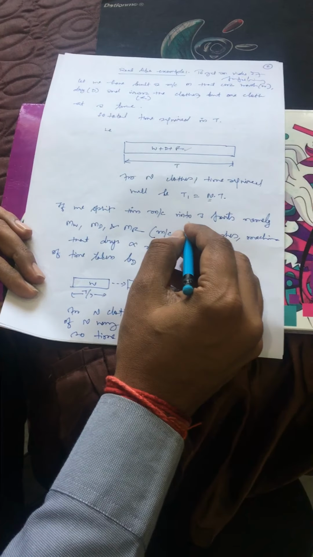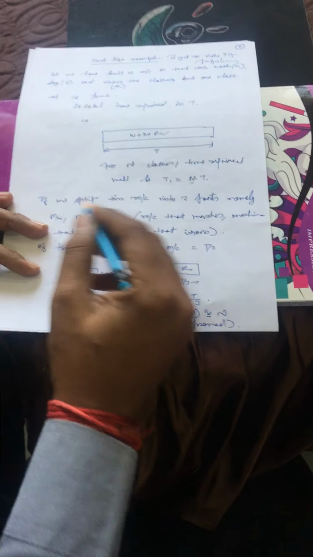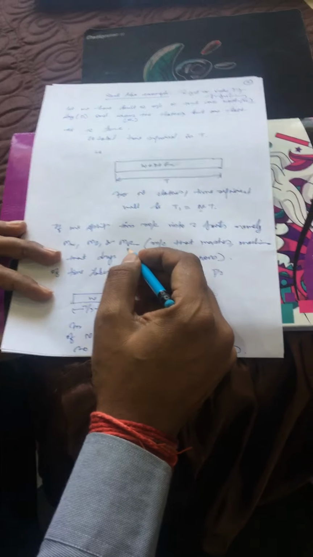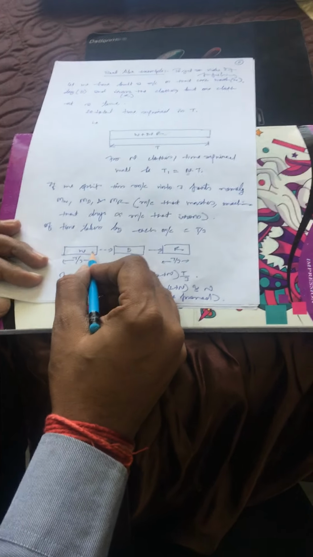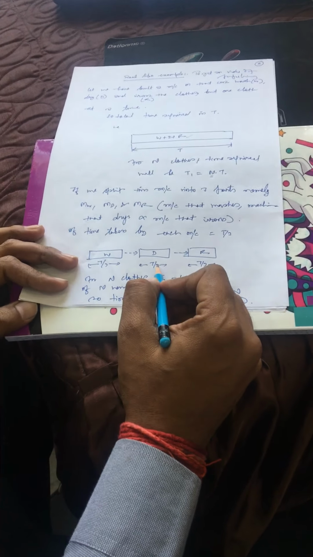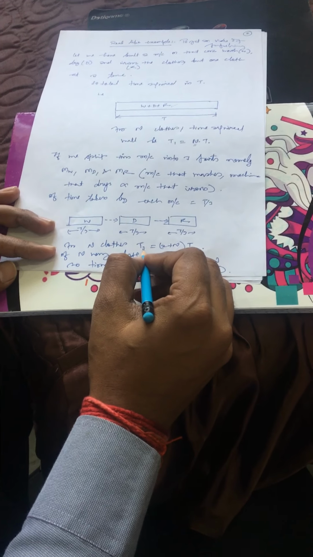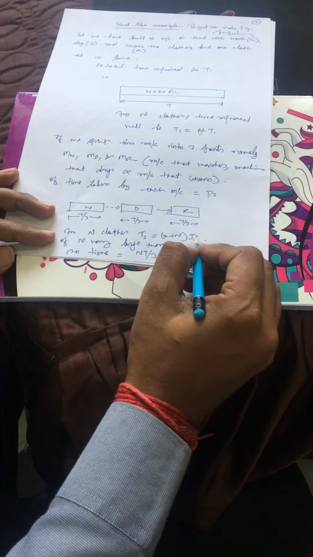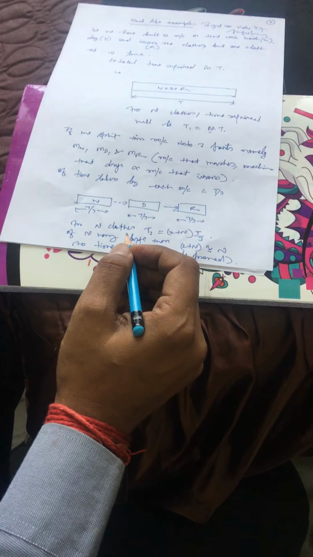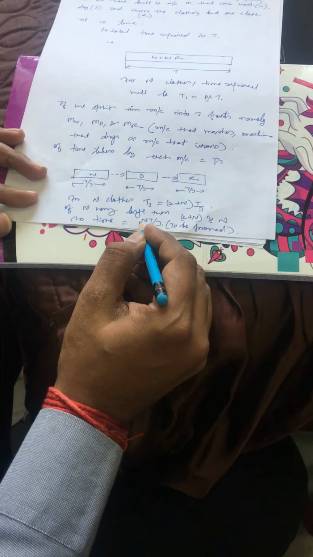Now if we split this machine operation into three parts, a different machine for washing, a different one for drying, and the last one different for ironing, and with this division, let's say each machine takes the time t/3, then for n clothes the total time is given by (2 + n) × t/3. If the value of n is very large, that means the number of clothes is very large, we can neglect the value 2. Here the total time taken will be n·t/3.